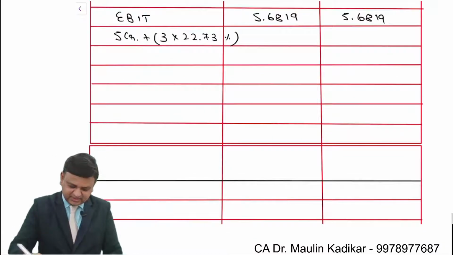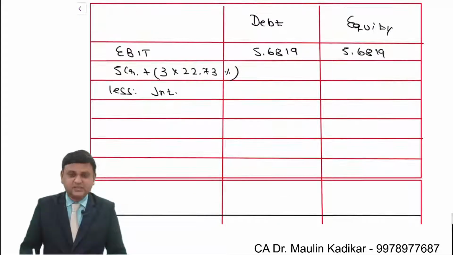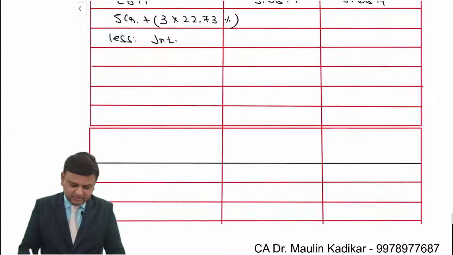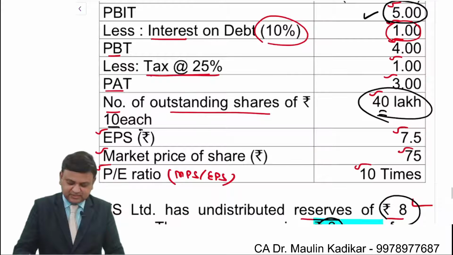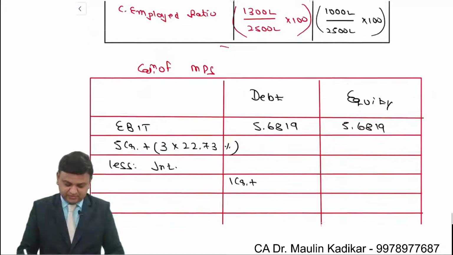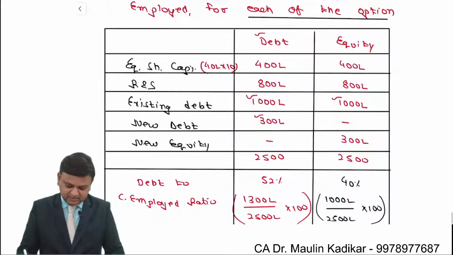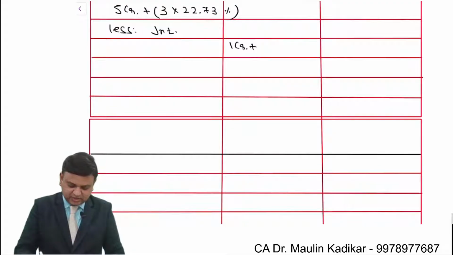So EBIT minus interest. In case of the debt option, what will happen? We will have two interest. One is the existing interest, that is an amount of 1 crore. Plus there is an additional interest. We understand that the additional financing is an amount of 300 lakhs, that is 3 crore, and for that the rate of interest is 14%.